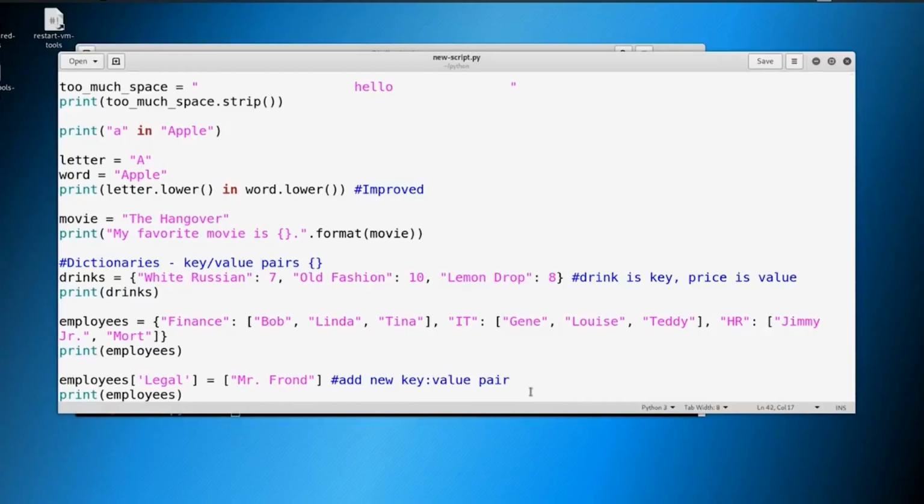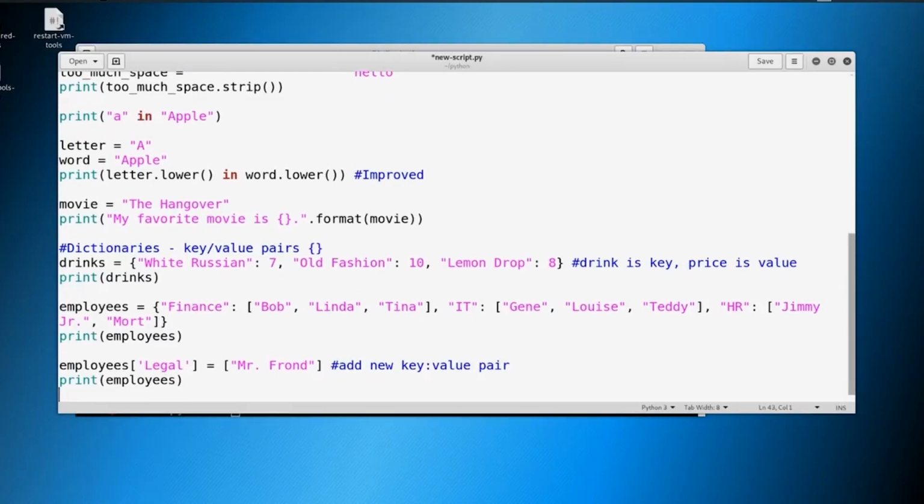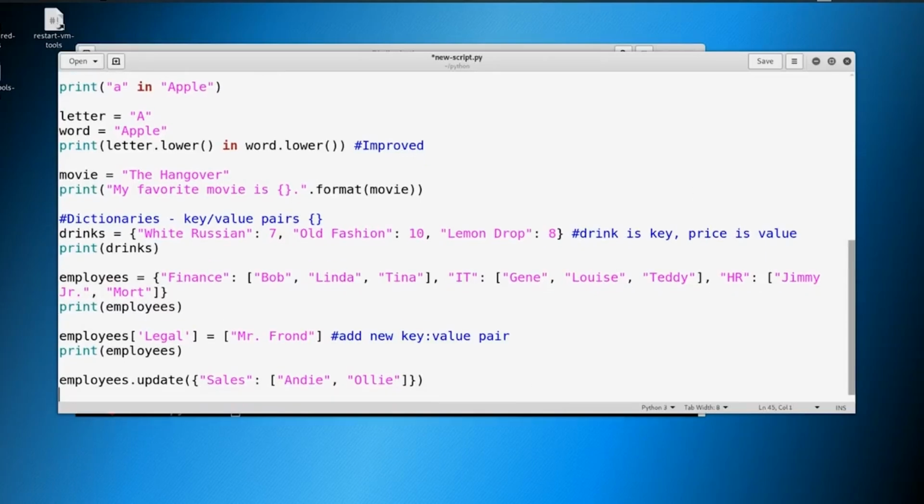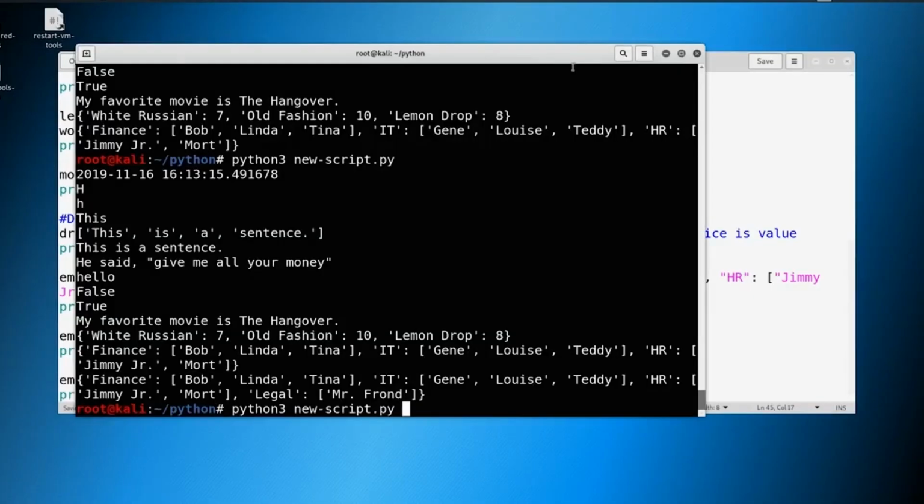Okay, let's do another. Let's say that we've added somebody to the sales team, and let's do it this way. We didn't have a sales team before, but we do now. So we can also do an update, something like this. We could say update, and then we can add in sales. And we can say, hey, we've got a nice new sales team of Andy and Ollie. And it'll look something like this. So now when we print out employees, we should have Andy and Ollie on the sales team as well.